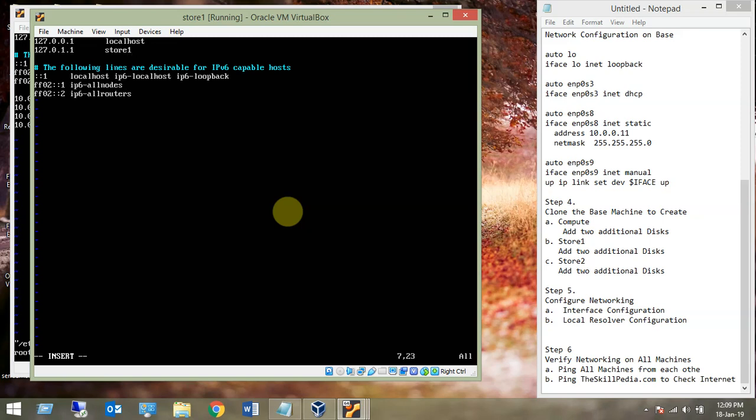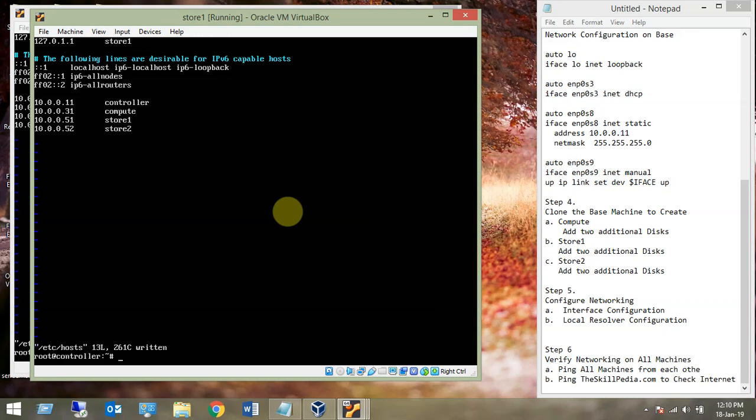And here we need to make entries for the same IP addresses: 10.0.0.11 controller, then yyppp to save time, and then make the changes for the IP addresses 31, 51 and 52. 31 is for compute, same settings everywhere: controller, compute, store 1, store 2. Remember the IP addresses, and this is also done on this machine.